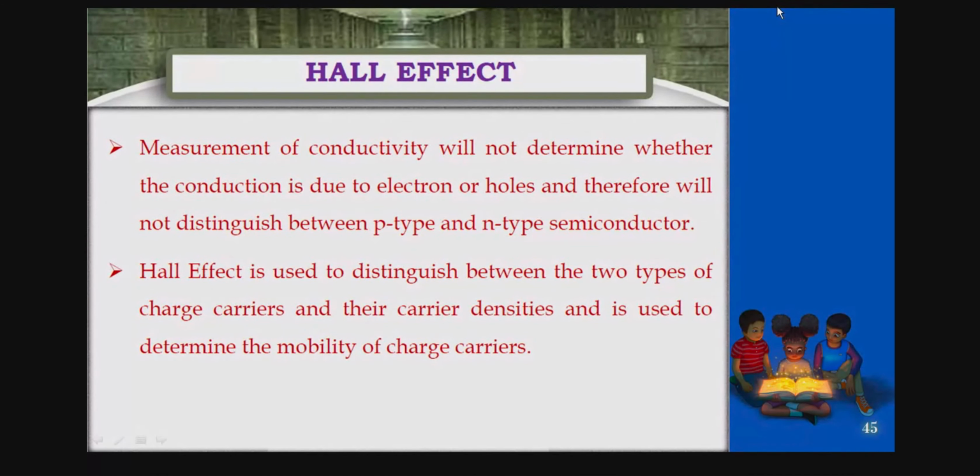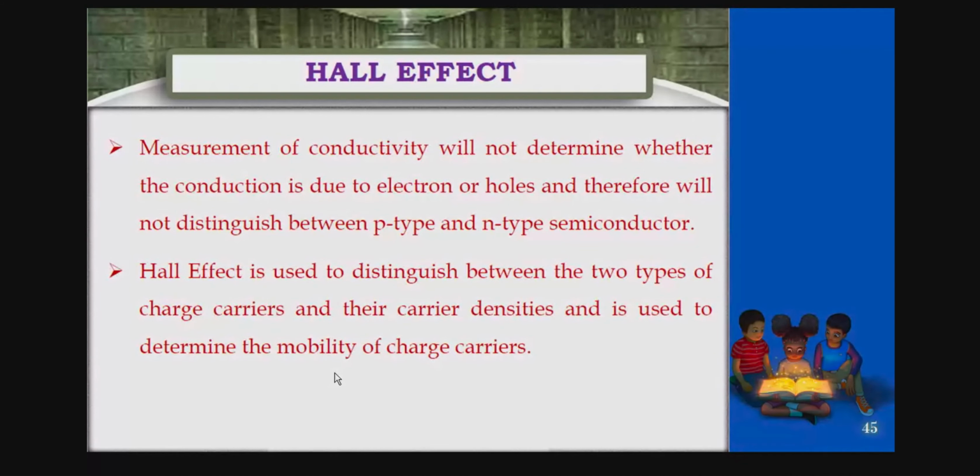He has demonstrated an experiment regarding that. Here Hall effect is used to distinguish between the two types of charge carriers and their densities, that means carrier densities, and it is used to determine the mobility of charge carriers. Just now in the previous part, in drift current, you saw the mobility of charge carriers, that is mu.